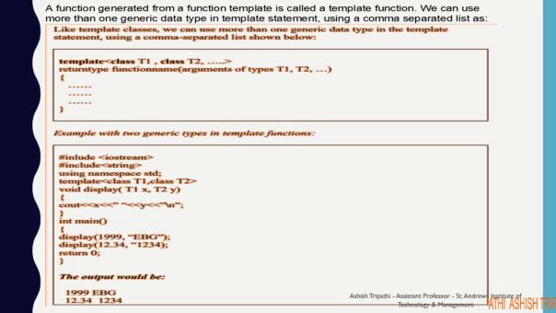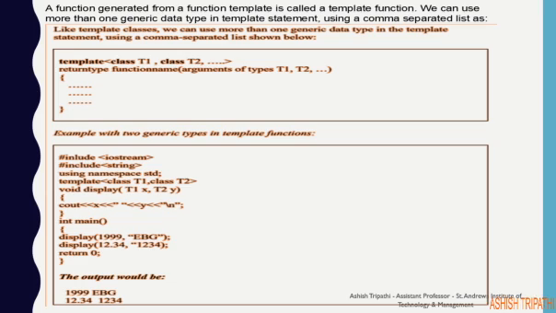For example, in this case, beginning with the template keyword, in the angular brackets we can mention various data types like T1, T2 with a comma separated list. Here is an example for that also. In this I have taken two class types, that is T1 and T2, and in the display function I have taken two parameters x and y. They are of different types, that is T1 and T2.